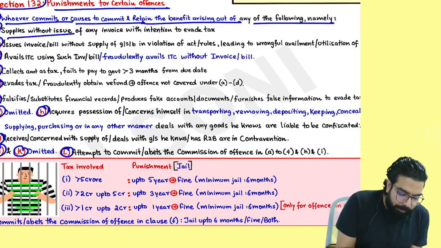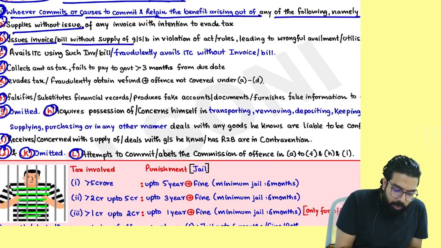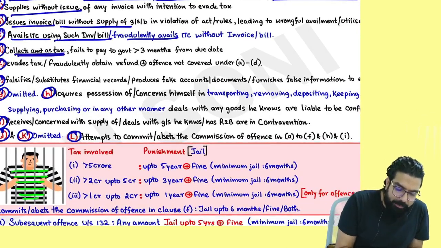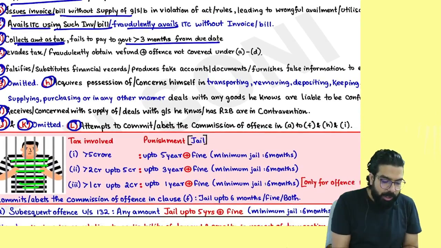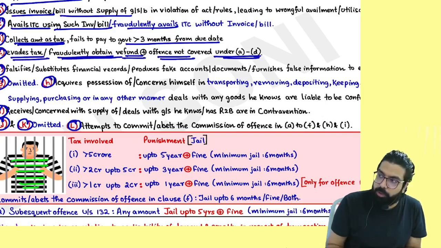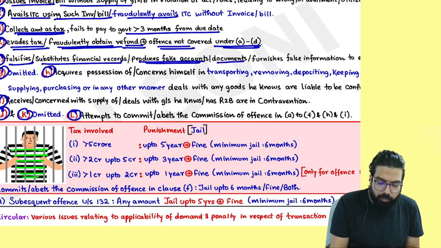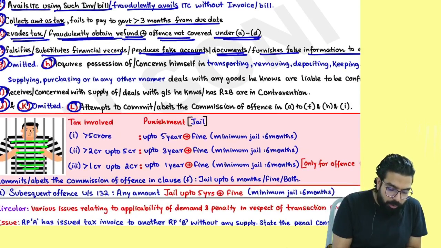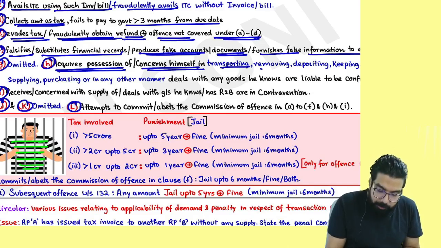They are telling, if you supply without invoice, everyone, or issue an invoice without supply, or avail the ITC without the invoice, or fraudulently avail the ITC, if you collect an amount as tax and you fail to pay it to the government for more than 3 months from the due date, or you collect tax or fraudulently obtain a refund and the offense is not covered in A to D, or you falsify or substitute financial records, produce fake accounts, produce fake documents, or furnish false information to evade tax,